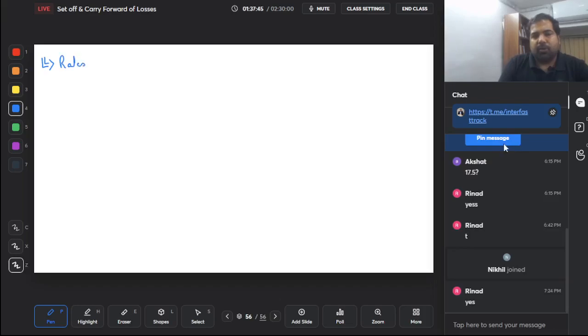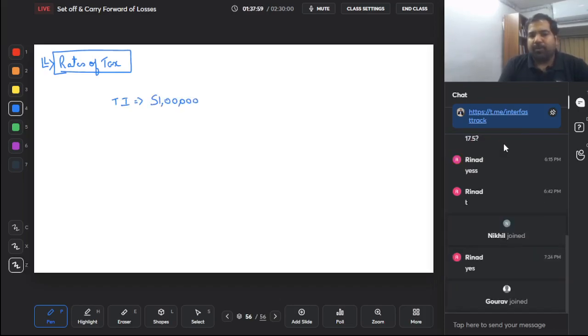Guys, in rates of tax, I want to do 2 concepts. First, I'm explaining one concept on the screen. Guys, my total income is 51 lakh rupees. Although I should be very happy about it, I'm not really in the mood for celebrating, because I know that just because of that 1 lakh rupee extra, I'm going to be subject to surcharge. You know guys, above 50 lakh, above 1 crore, above 2 crore, above 5 crore, there is a surcharge. So I wished I was making only 50 lakh, because just for that extra 1 lakh of income, I'll have to pay some surcharge. Let's see how this goes.